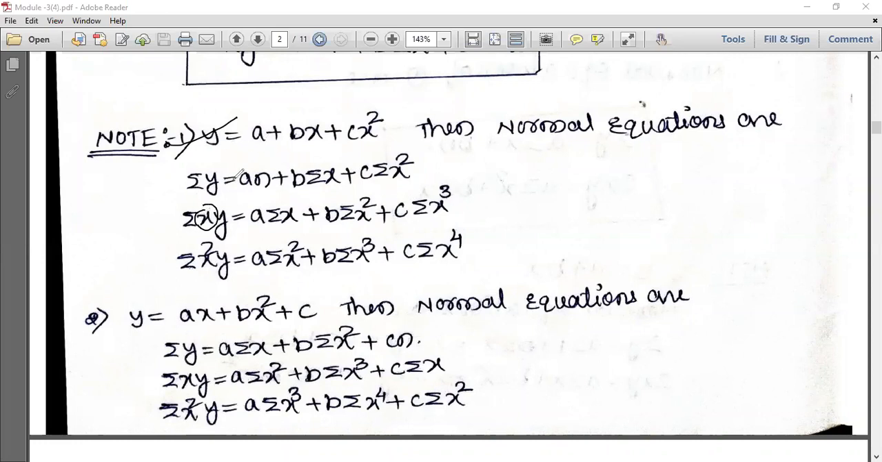Next, see there are three constants, so three normal equations. Next you multiply it by x square. So x square into y, x square y, ax square, bx cube, cx raised to 4. The constant term you have to keep out with the summation sign. So this is what you have to do. These are the three normal equations with respect to this curve.